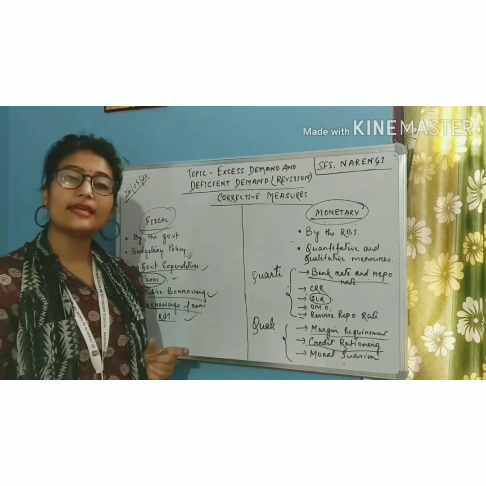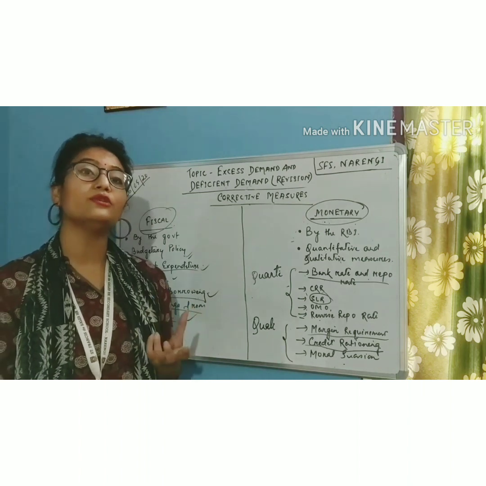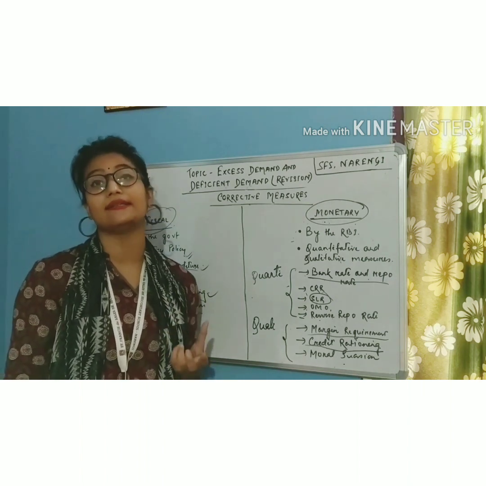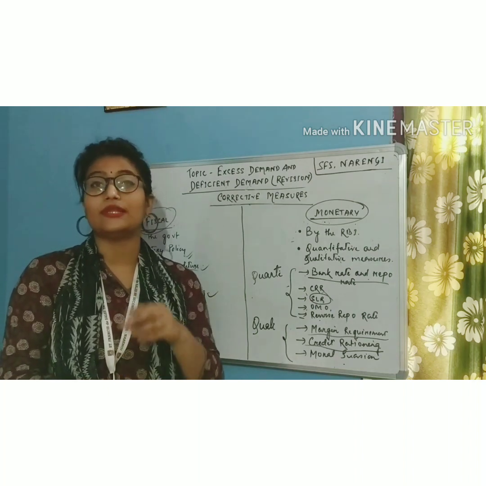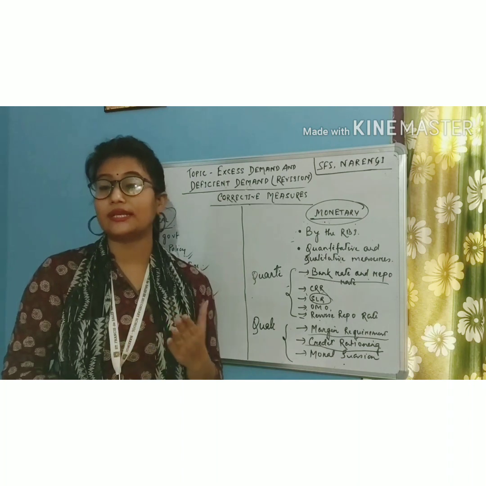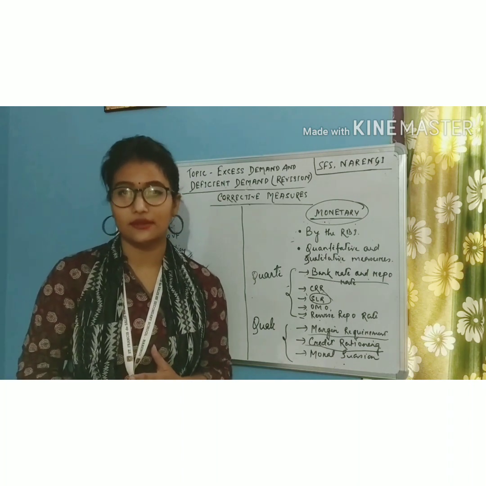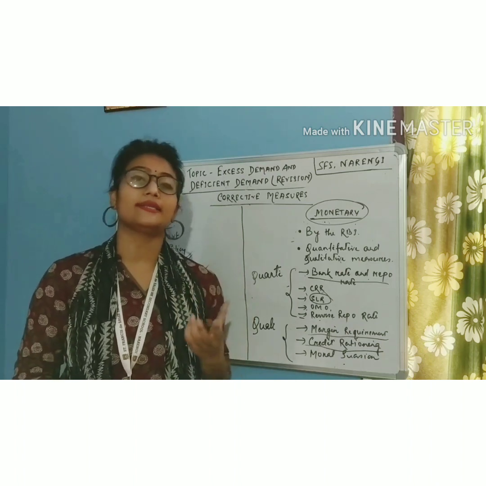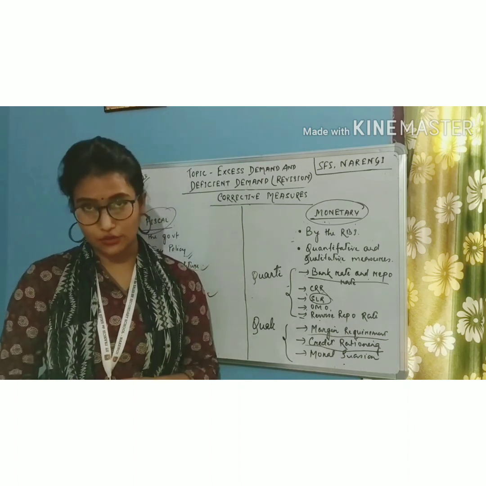Taxes. In case of excess demand, the proportion of tax to be paid will be increased so that people are left with a lesser amount of disposable income, which will lead to a reduction in their demand for goods and services, and consequently the situation of excess demand can be brought under control.